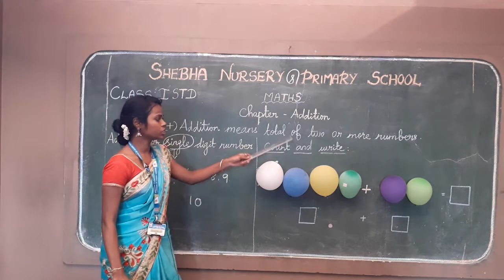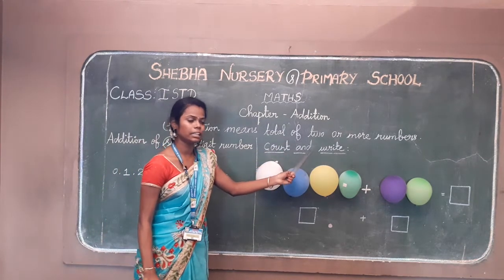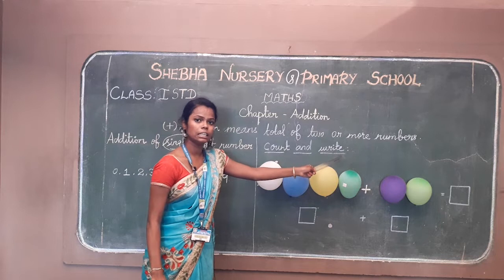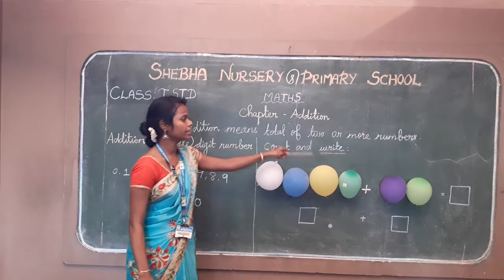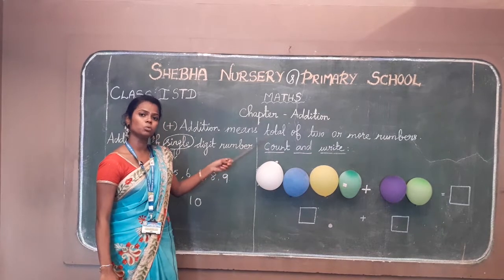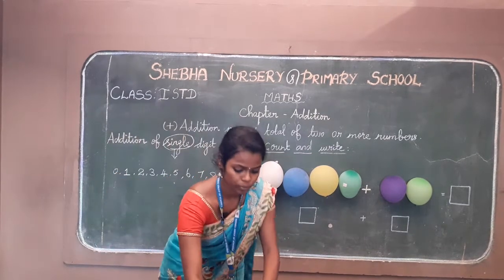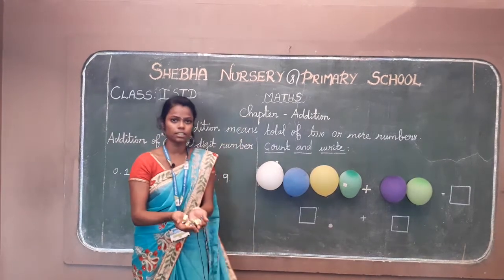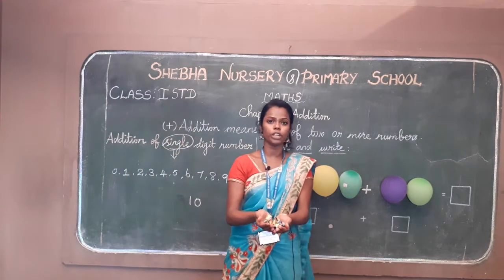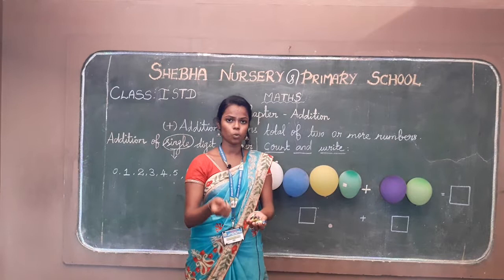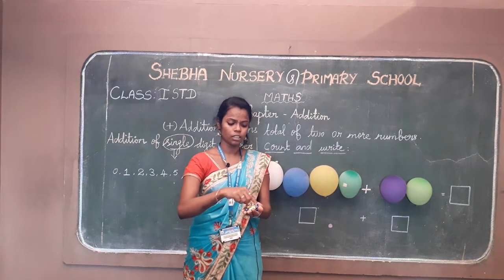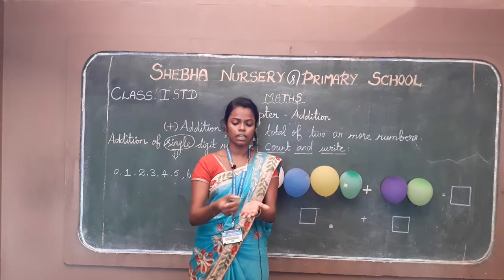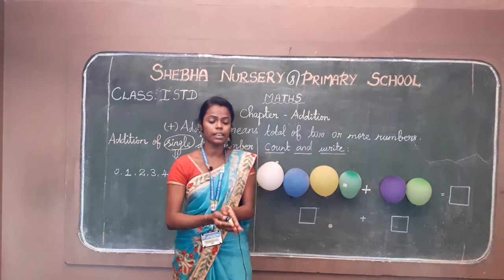Count and write. You all know count. Count means what? Example, I have a lot of chocolates, no? Can you tell how many chocolates there are just by looking? You can't, so you must count it. Let's start the count. 1, 2, 3, 4, 5, 6, 7, 8, 9. I have 9 chocolates. Okay children, this is the counting.